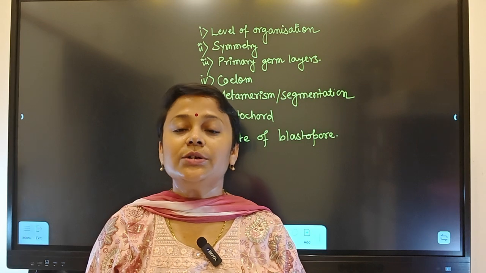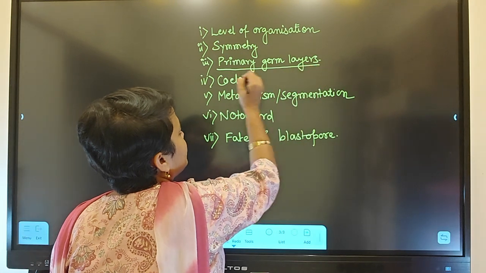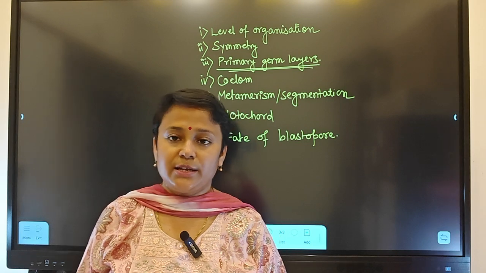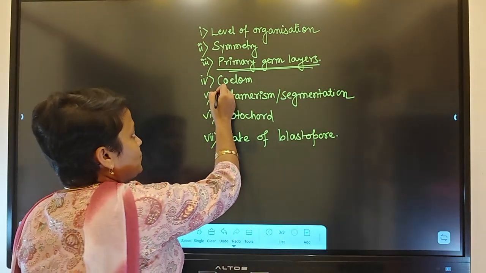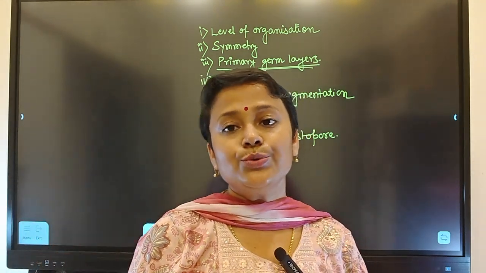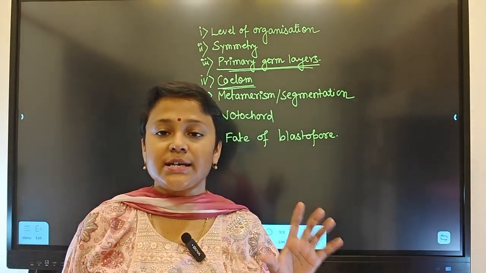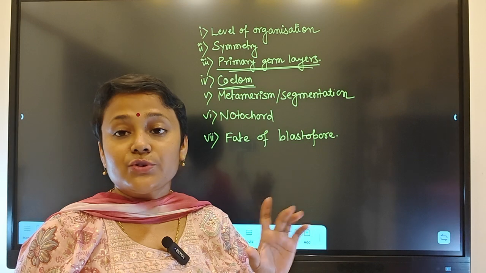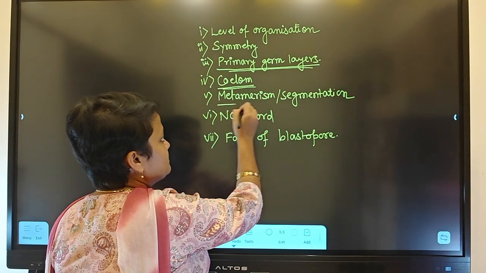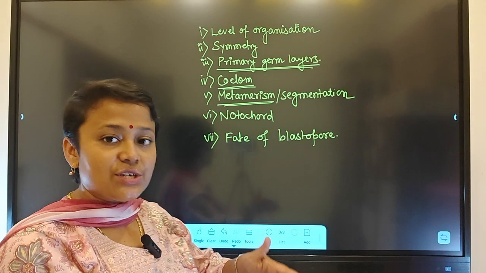Then we discussed primary germ layers: diploblastic and triploblastic animals, right? In coelom, we discussed acoelomates, pseudocoelomates and true coelomates. In true coelomates, we discussed extra points, which are schizocoelomates and enterocoelomates.